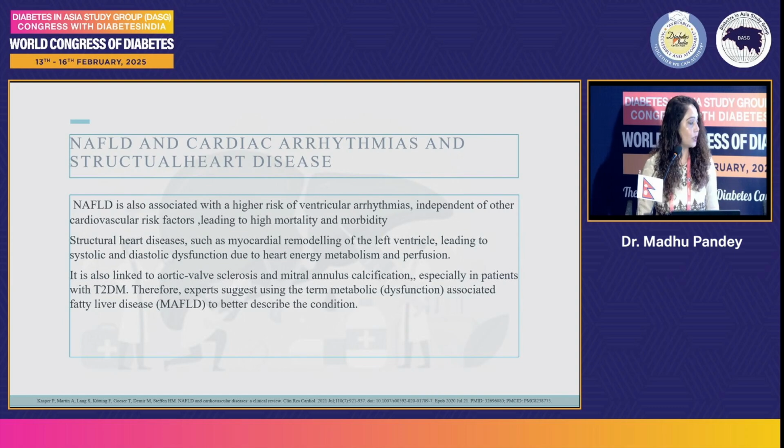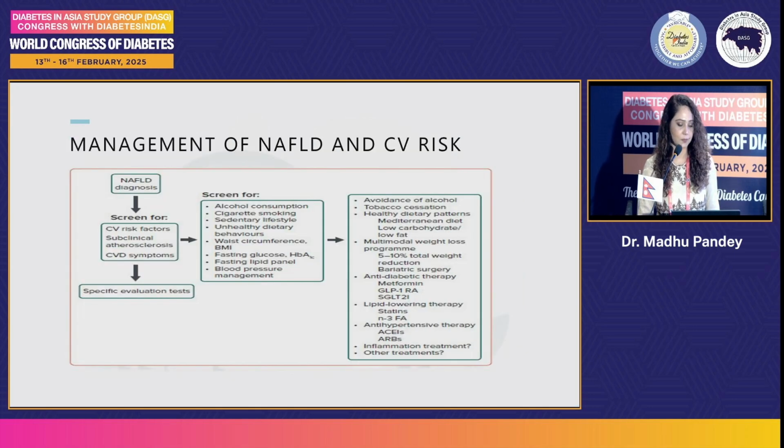It is also linked with aortic valve sclerosis and mitral annular calcifications in patients with type 2 diabetes. Therefore, experts suggest the use of the term metabolic dysfunction-associated fatty liver disease, MAFLD, to better describe the outcome. As we have already been taught about the management of NAFLD by Dr. Ashish very nicely.